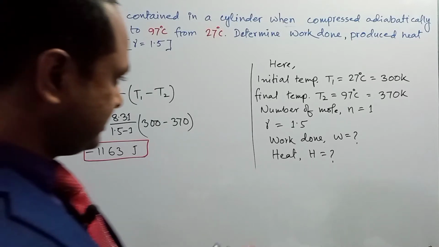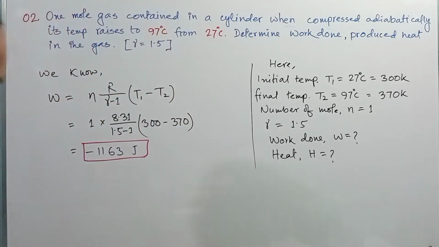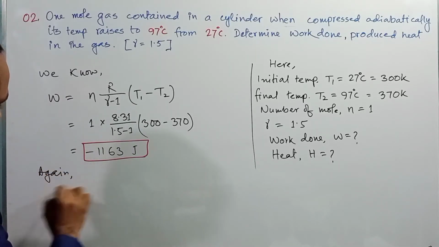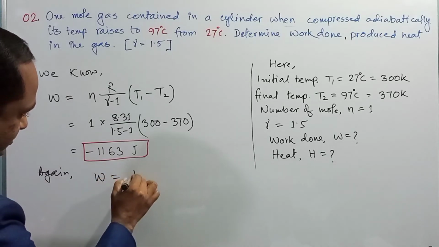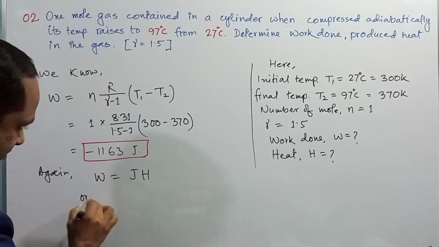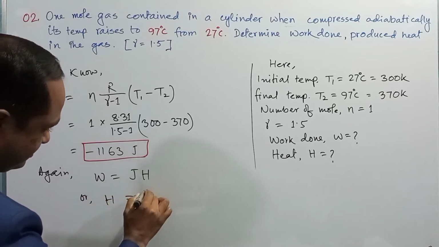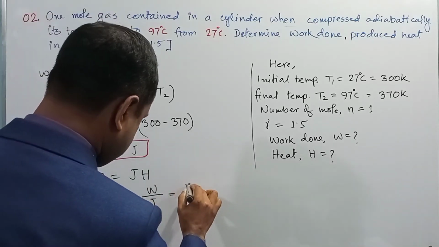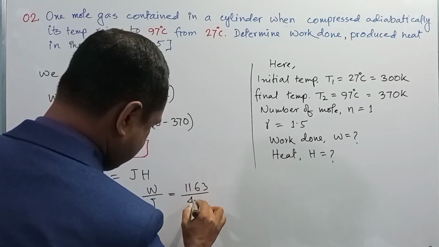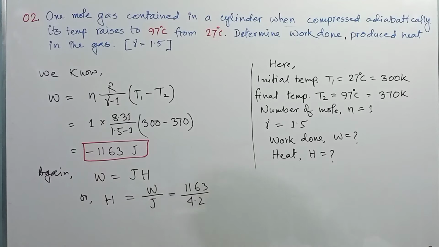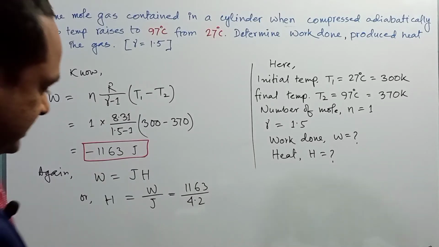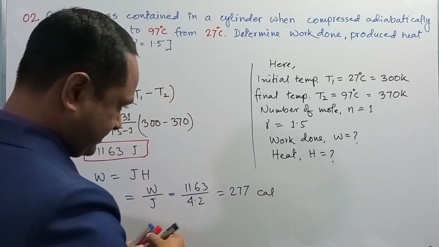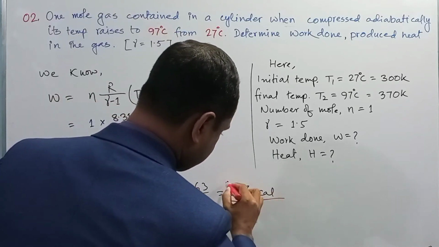Then we have to determine the value of H, that is the produced heat. W is equal to JH, or H is equal to W by J. Now W is 1163 divided by 4.2, where the value of J is 4.2 joule per calorie, and after the calculation you will get 277 calorie. This is the produced heat.